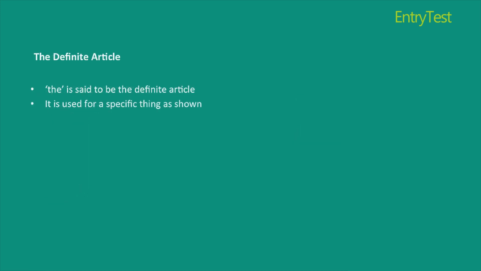Now we move to the definite article, which is the. Whenever I put the in front of any noun, this means that both the speaker and the listener are aware of what the thing is that is being talked about. The is used with specific and particular things.